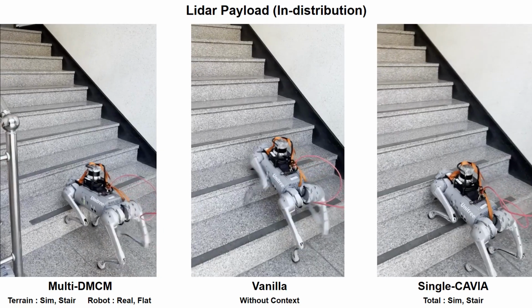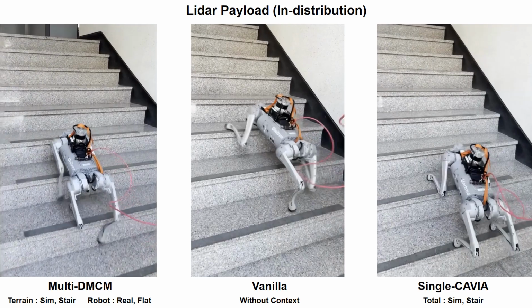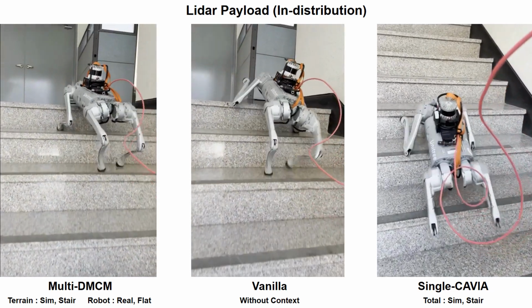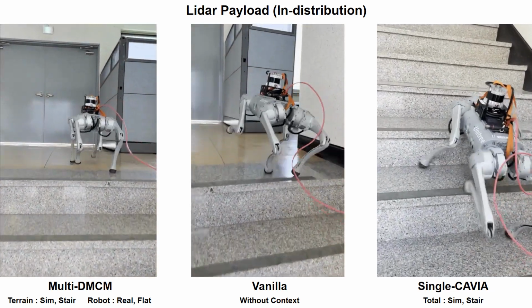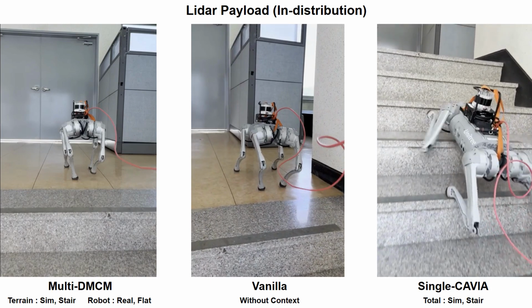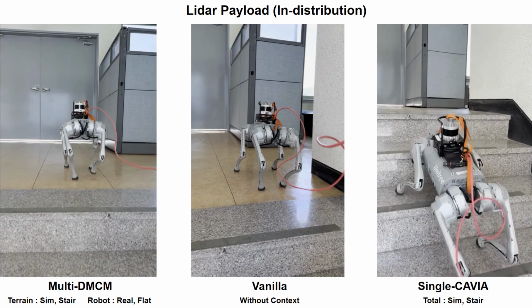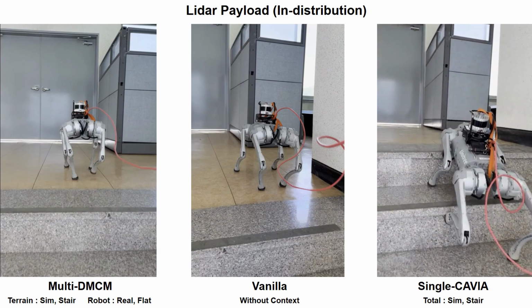In real-world deployment, all 3 policies succeed on in-distribution tasks, climbing a 17-centimeter stair with LiDAR payload. However, the single Cavia model takes longer, since its entangled representation prevents it from effectively using real-world data from flat terrain.